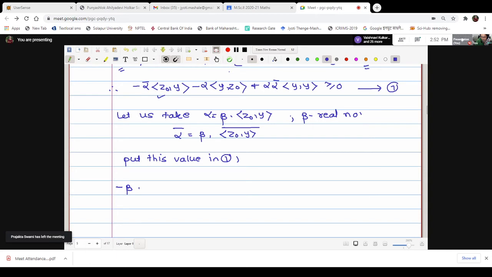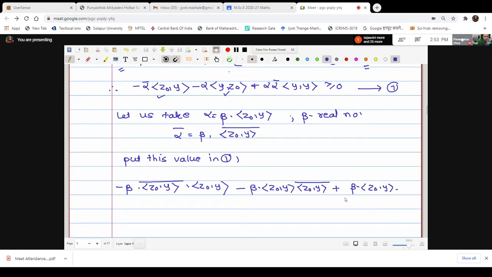This is minus beta into inner product z naught with y bar into inner product z naught with y as it is. Next, this is beta inner product z naught with y. This term we will write in a conjugate form, inner product z naught with y conjugate, plus alpha is beta inner product z naught with y, alpha bar is beta inner product z naught with y bar, into inner product y with y, which is greater or equal to 0.